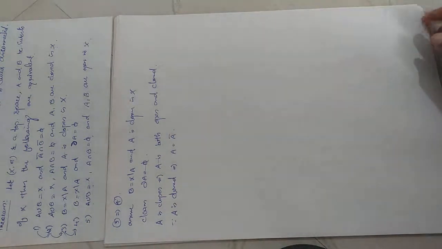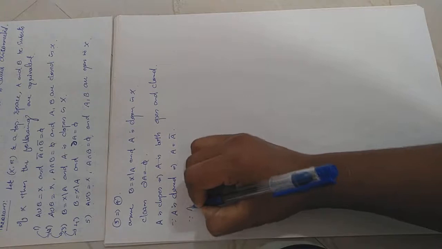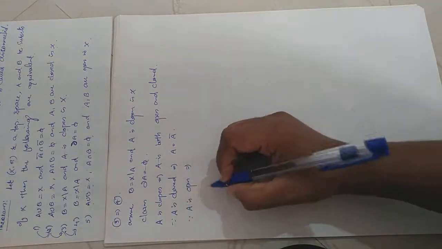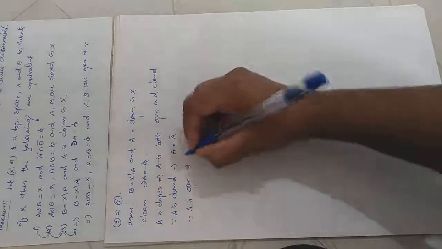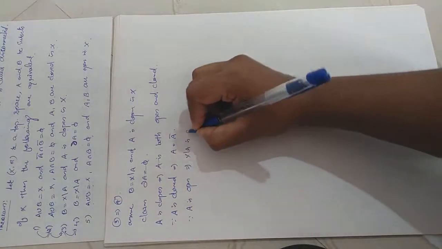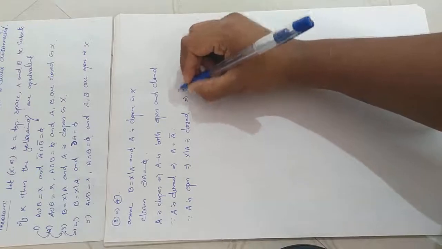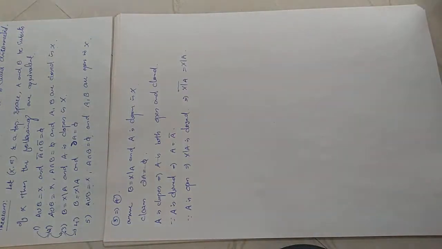When a set is closed, the set itself is equal to its closure. Since A is open, X minus A is closed. Its complement will be closed. Whenever X minus A is closed, its closure is itself. X minus A whole closure will be equal to X minus A.